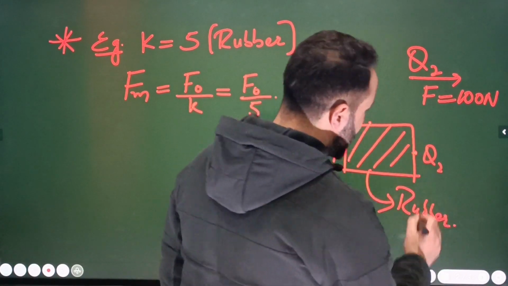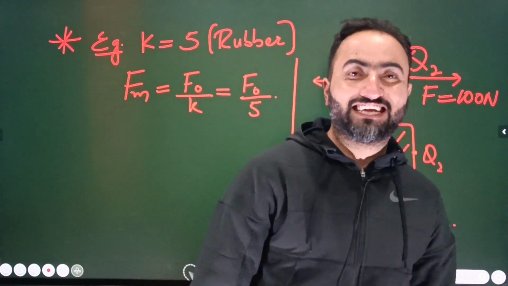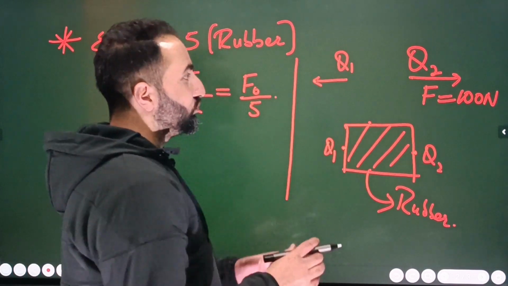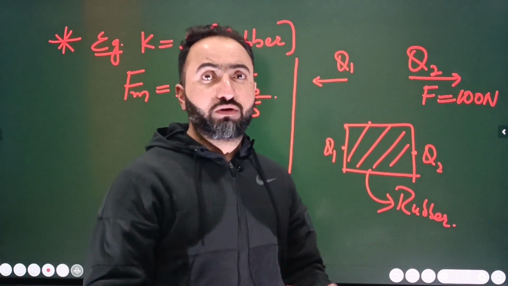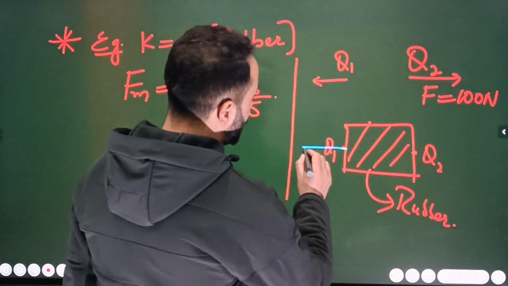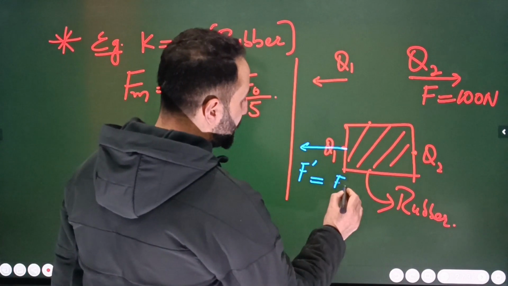Now what about the force between them? The force between them will decrease, and it will decrease by K times. So simply this K is a measure of how much the force weakens. So the force decreases. The new force F dash will be equal to F divided by phi u.